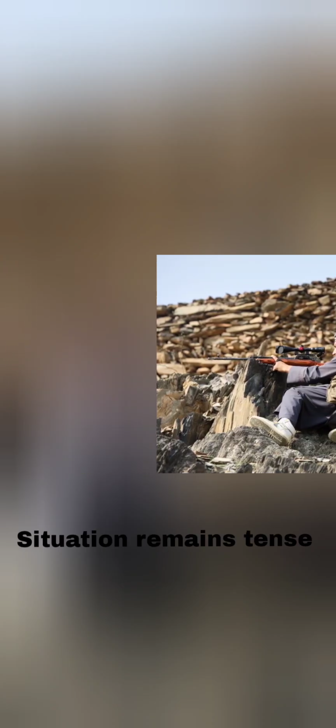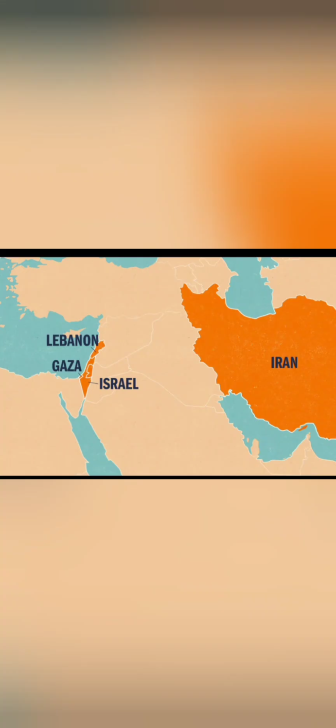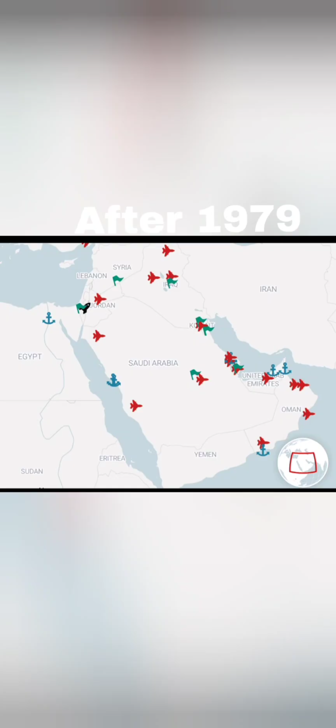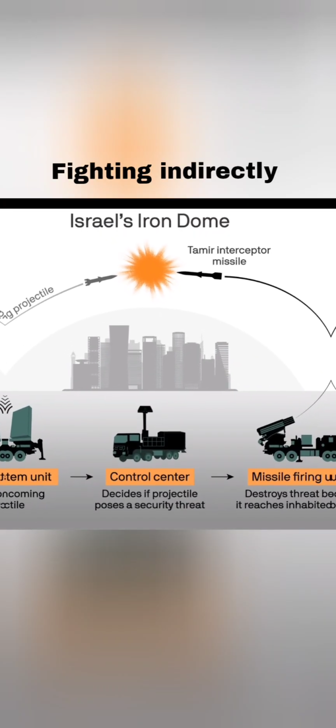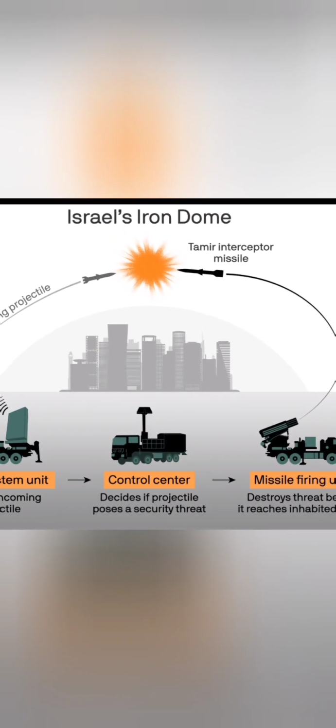And the final ongoing war, Israel versus Iran. This conflict did not start in 2026. It actually started many years back. Actually, I did a video on it. After the 1979 Islamic Revolution in Iran, Iran stopped recognizing Israel as a country. Since then, Iran supports groups that are against Israel. Israel considers Iran a major threat. For many years, they were fighting indirectly. This is called a proxy conflict. They were not attacking each other directly. Instead, there were cyber attacks, secret operations, airstrikes in Syria, and support to enemy groups.